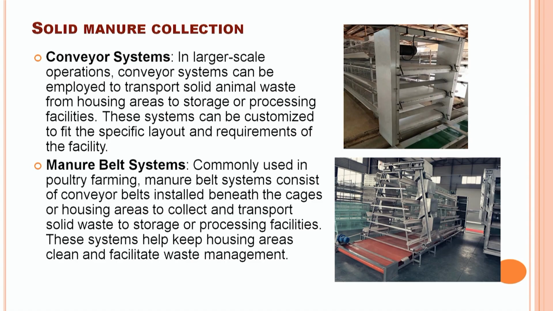Conveyor system. A conveyor system is mostly used in the case of large animal facilities. Through the use of a conveyor system, we can directly transport the animal solid waste from the site of production to the processing and storage site. The second category is the manure belt system. A manure belt system is mostly used in poultry production systems or also in the case of rabbits. By use of this system, waste can be directly dumped at the processing site.